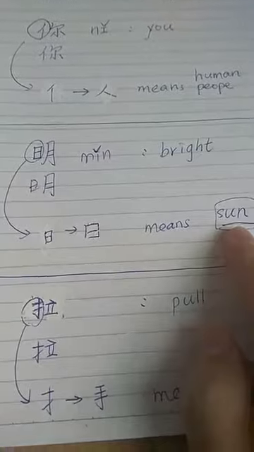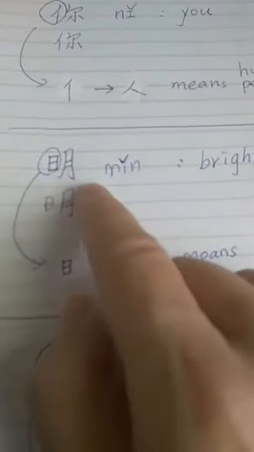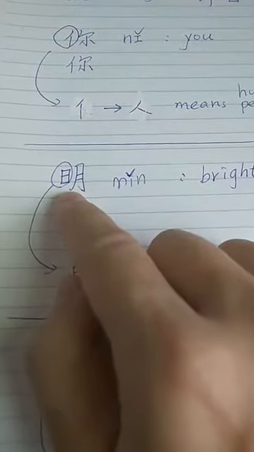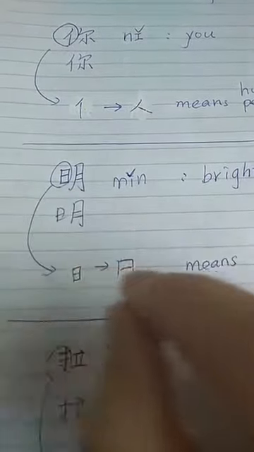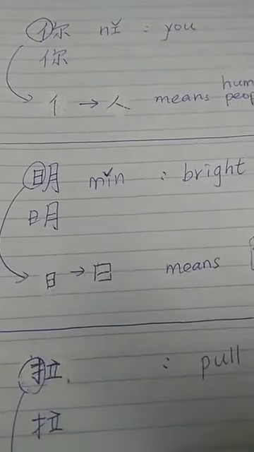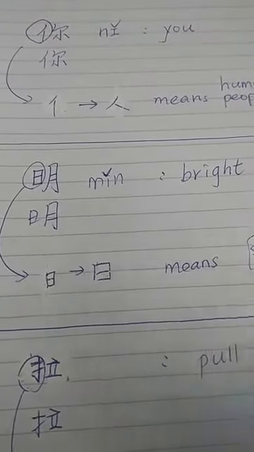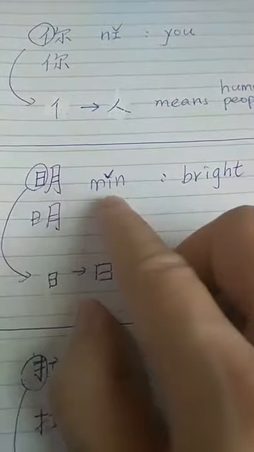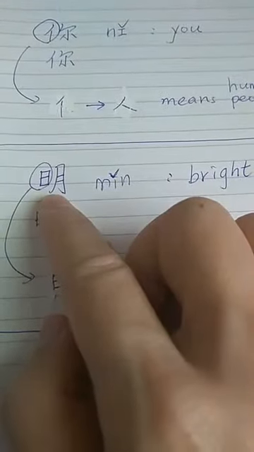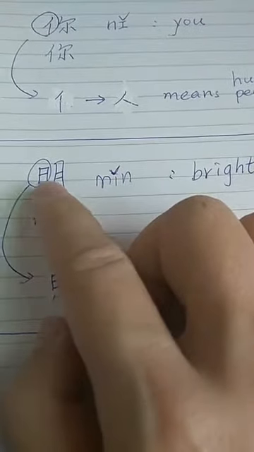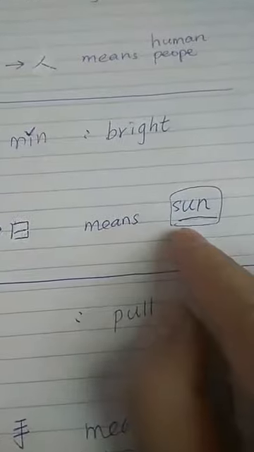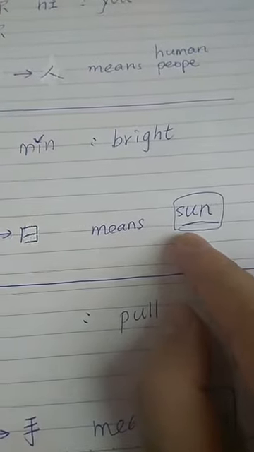The sun is sunny, right? So whenever we have a word with this radical, this word must be referring to something about sun or light. That's the reason why we know this word Ming means bright, because we have a radical here, we have a root here, which means the sun or the light.